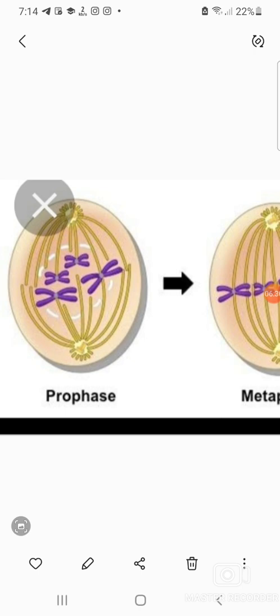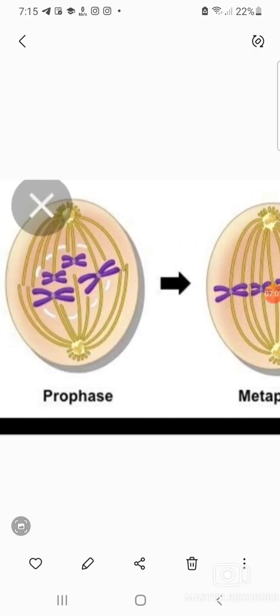While talking about the prophase, it is an important point that the chromosome has a specialized structure called a centromere, and from this centromere the microtubules arise. These microtubules actually arise from the centrioles, and they attach to the spindle fibers.